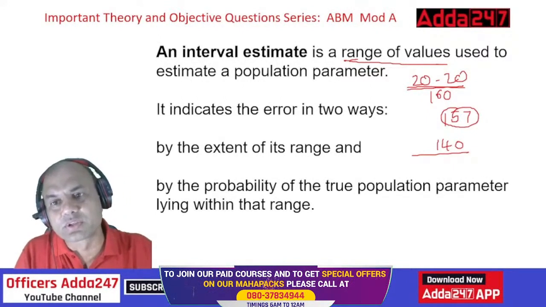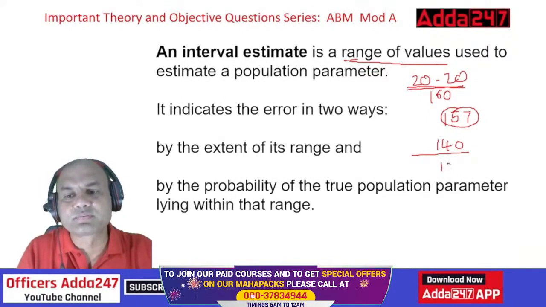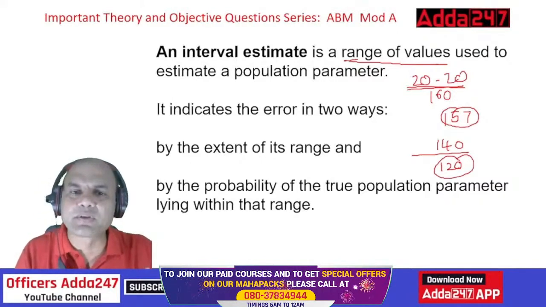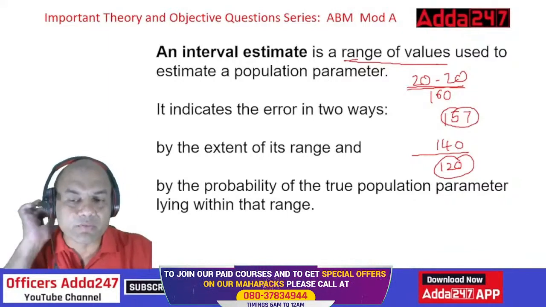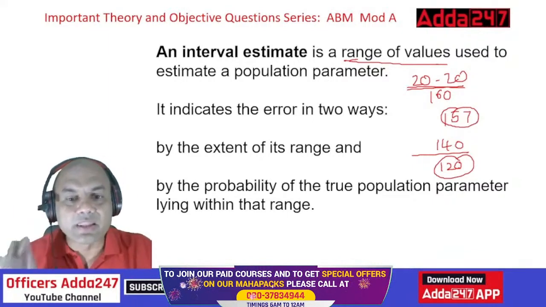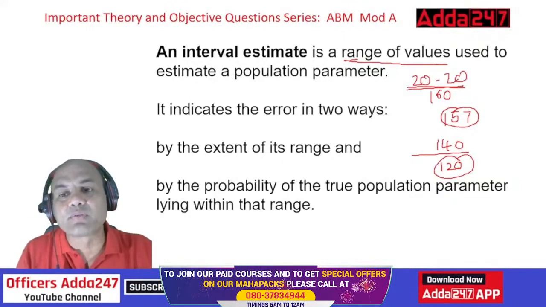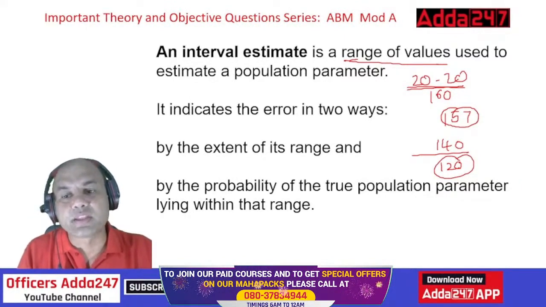Tomorrow if India scores, let's say 120, then I'm far behind this range, isn't it? I've given the wrong estimate altogether. See this, this is what is meant by the probability of the true population parameter lying within that range. So the actual score of India lying within 140 and 160. That is known as probability and the extent of its range.